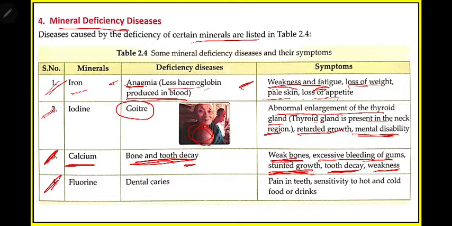Then the last one is fluorine. So what will happen in absence of this fluorine mineral? You will have dental caries.